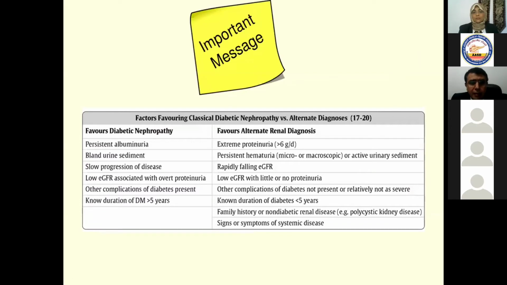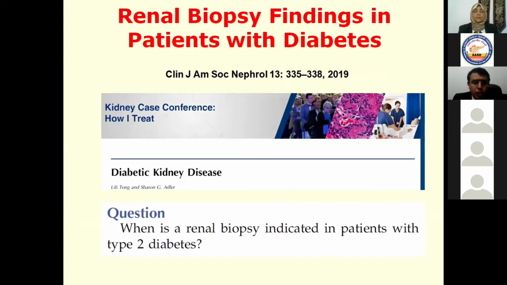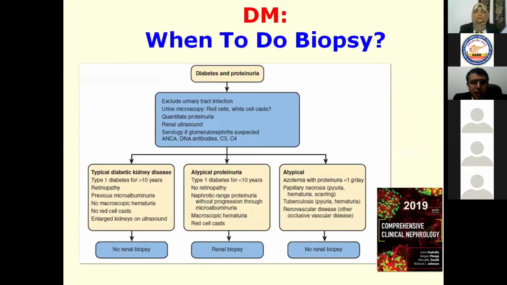So in this situation, you should think about another disease and you should think about taking a renal biopsy. As we have mentioned previously, you have certain criteria that favor diabetic nephropathy, such as persistent albuminuria, bland urine sediment, slow progression of disease, lower GFR, and others, while other findings may divert you toward other diseases combined with diabetic nephropathy, or as the only disease with no diabetic nephropathy. So please don't miss that. And hence, a very important question: when to take a renal biopsy in these patients.